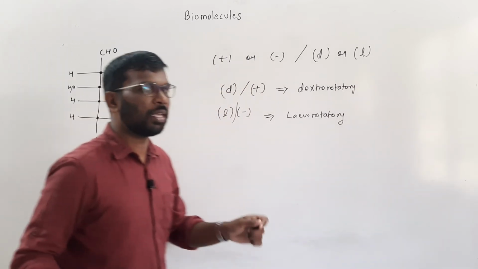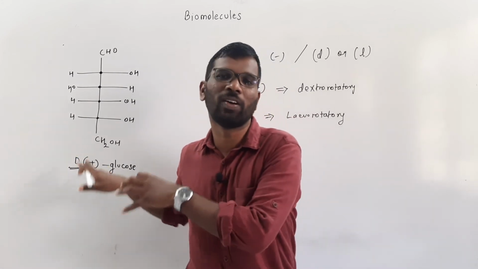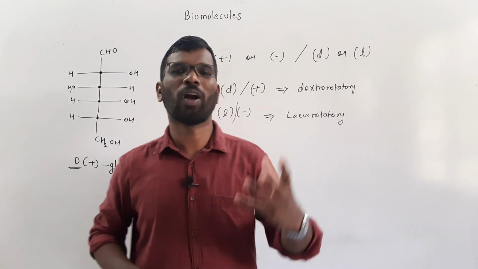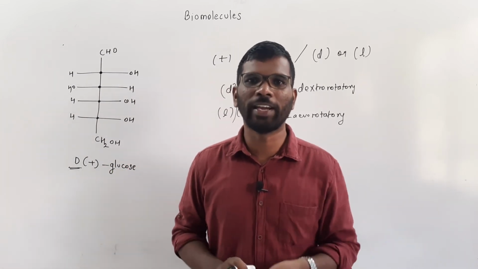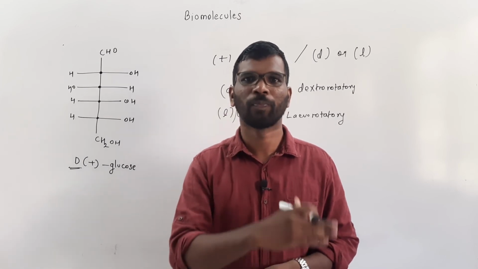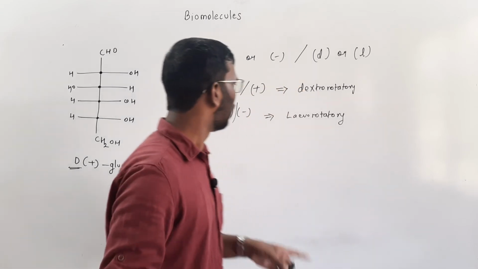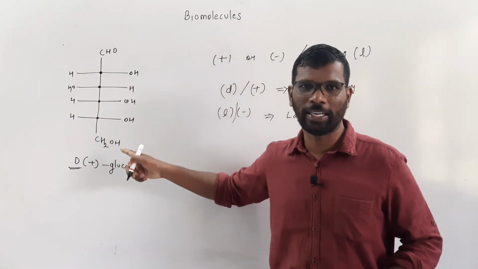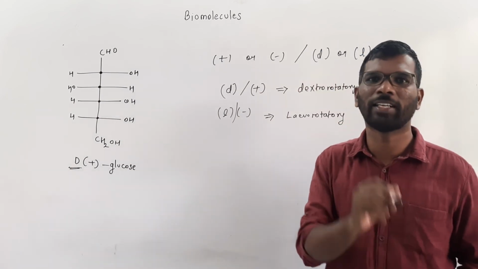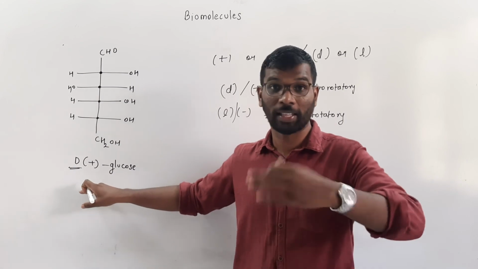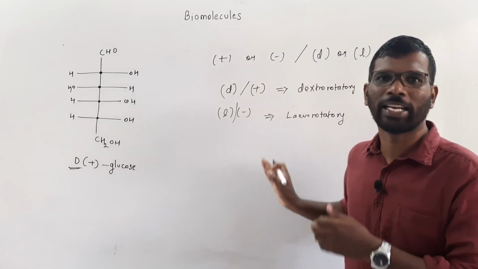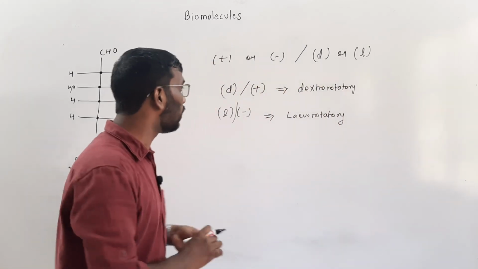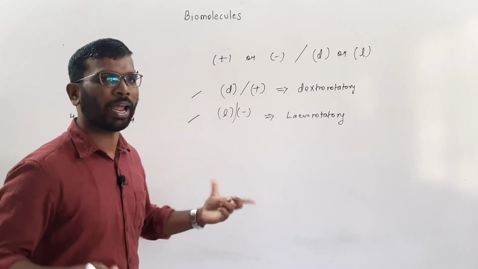Now what happens if you take a glucose substance with a positive sign and put it into a polarimeter? This substance is going to deviate plane polarized light in a clockwise direction, or the right direction, right? So this is something which is experimental. Just by looking at the formula, you cannot find whether the given molecule has a plus sign, or is dextrorotatory, or has the negative sign, or is levorotatory. Just by looking at the structure, you cannot find. So for this convention, you have to actually do the experiment.